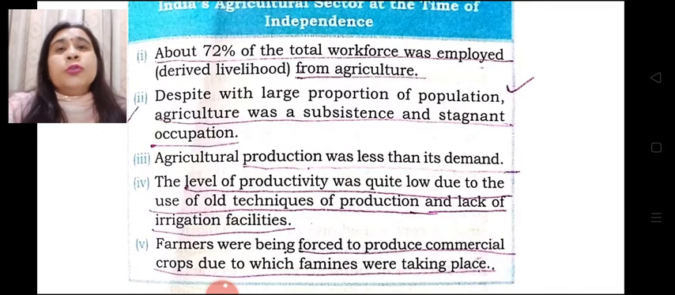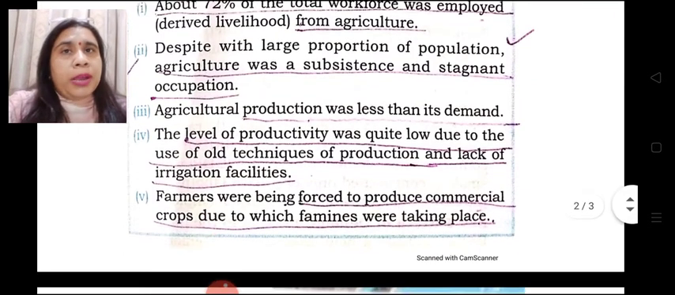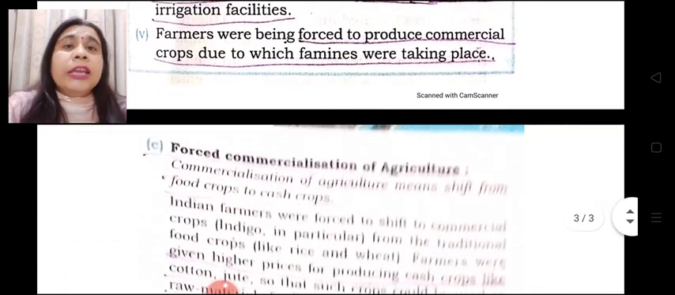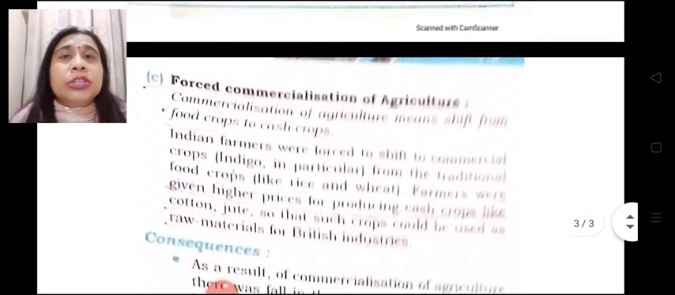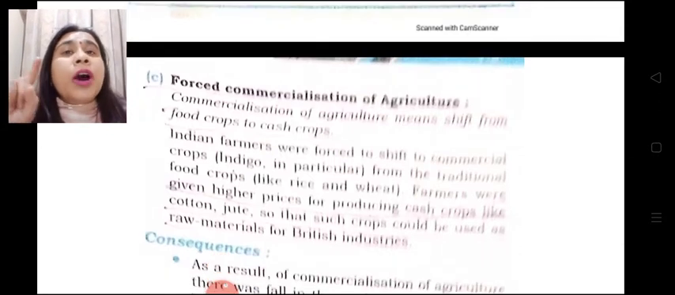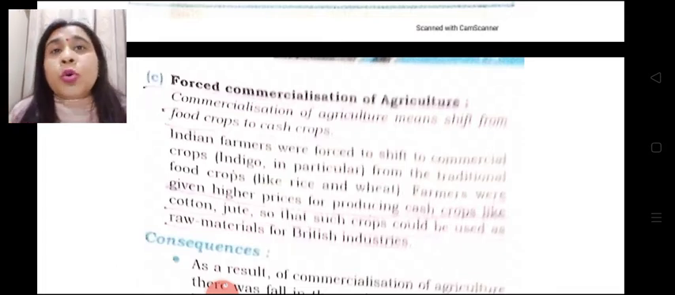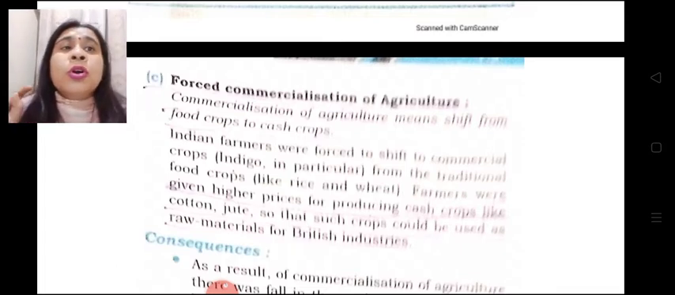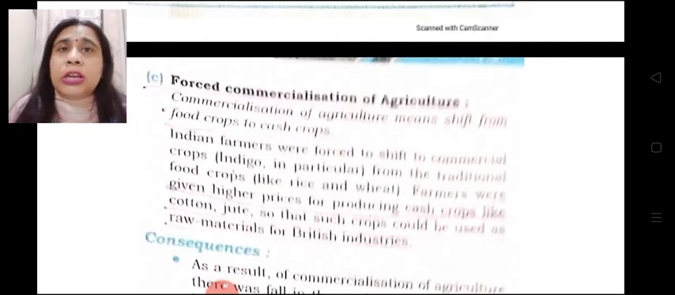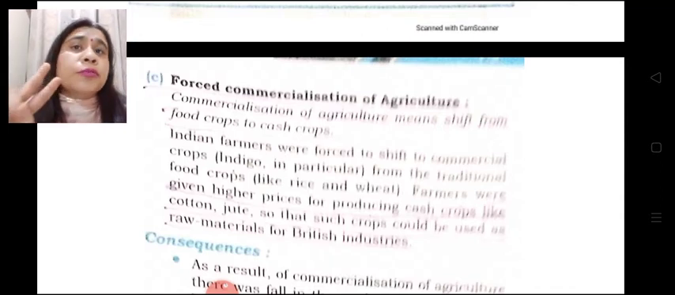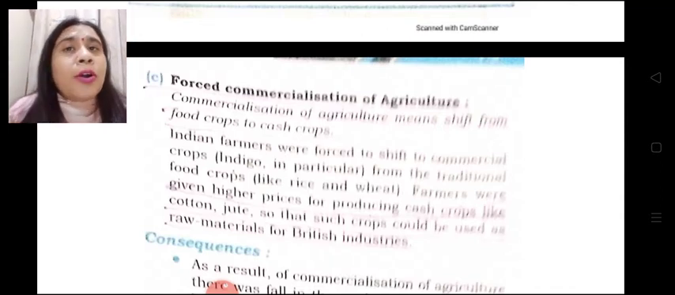Farmers were forced to produce commercial crops, due to which food availability was declining in the nation. Another reason is forced commercialization of agriculture. Commercialization means farmers were forced to grow those crops which served as raw material for the industries that were developing in England, in the form of cotton, jute, and indigo, and not food crops. So they were forced to grow commercial crops.